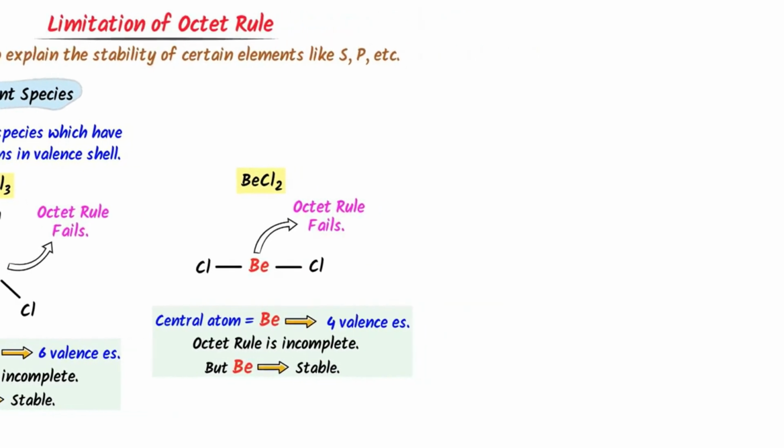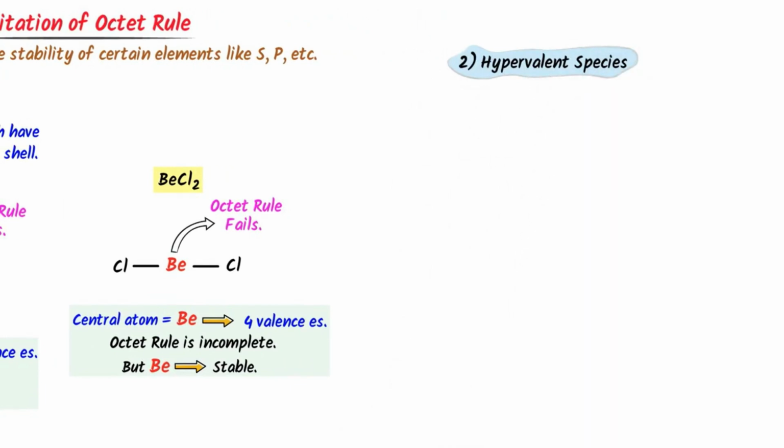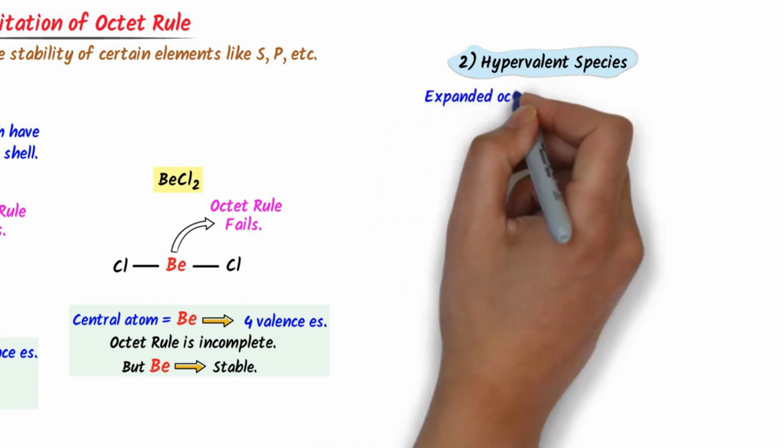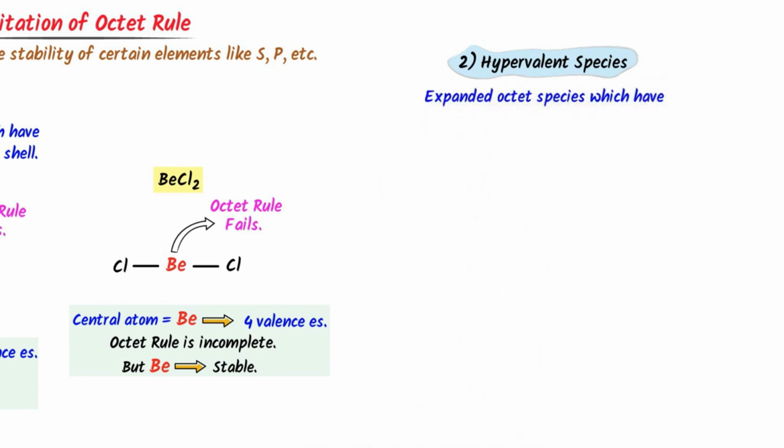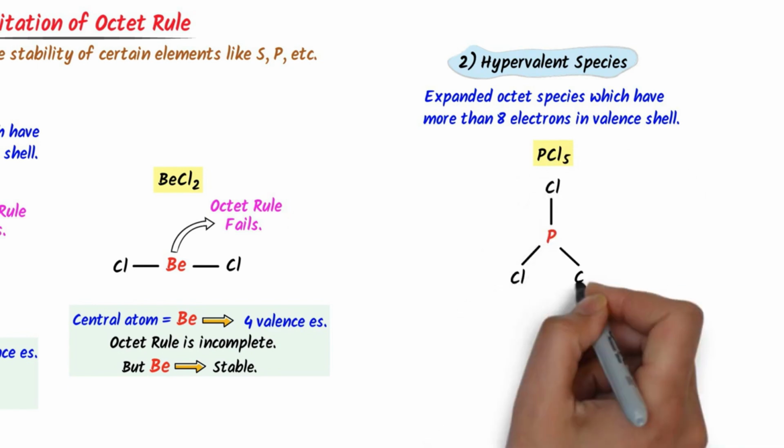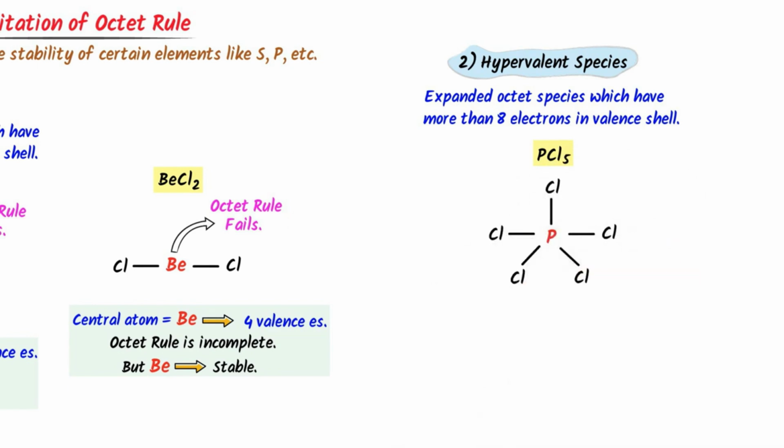Now, the second limitation of octet rule is hypervalent species. By hypervalent species, I mean expanded octet species which have more than 8 electrons in valence shell. For instance, consider this PCl₅ molecule. We can see that phosphorus is bonded to 5 atoms of chlorine.